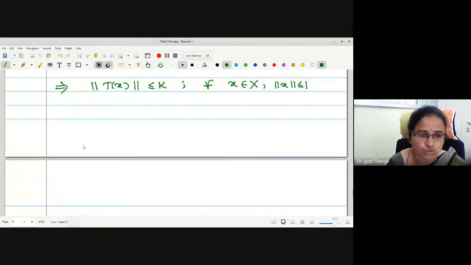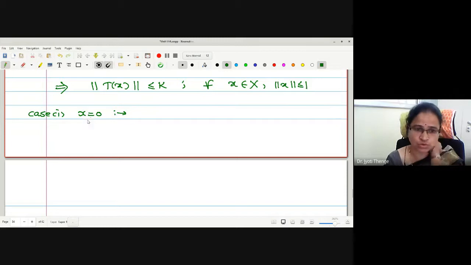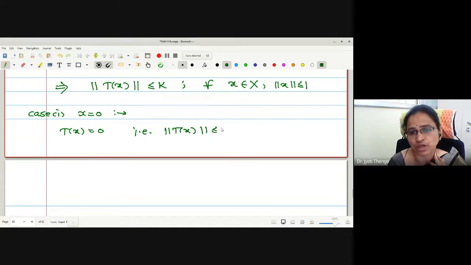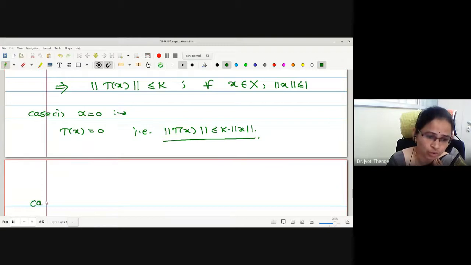Case number 1: what will happen if x is equal to 0? What about T of x? T is linear, so T of x is 0. Therefore, can I write norm T of x is less than or equal to k into norm of x? For x equal to 0, T of 0 is 0, so both sides are 0. Therefore, the inequality is obviously true.